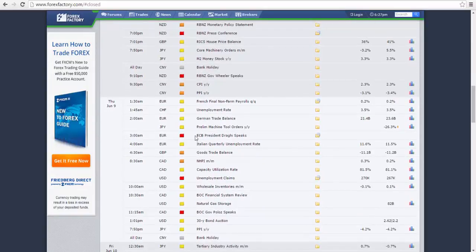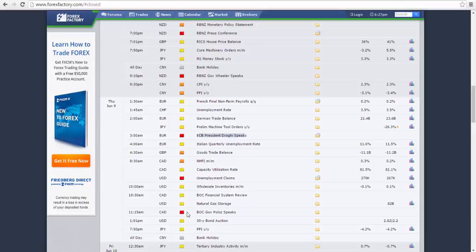Going into Thursday here, we have ECB President Draghi speaking. President Draghi did speak last week as well. However, he was very neutral. He didn't really add anything new to what was previously said, so there was no big monetary policy change. This week, we may see him toe the same line, so there may not be any big fireworks. However, because he's speaking, and usually market tends to get volatile when any of the central bankers speak, be mindful of that. We also have unemployment claims for the US and goods trade balance number for British pound here.